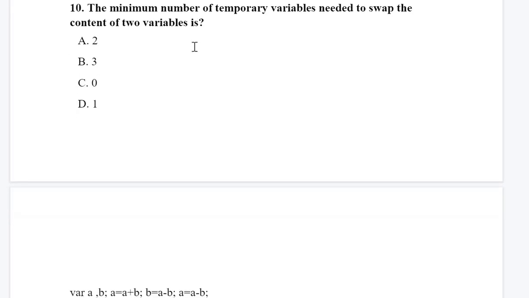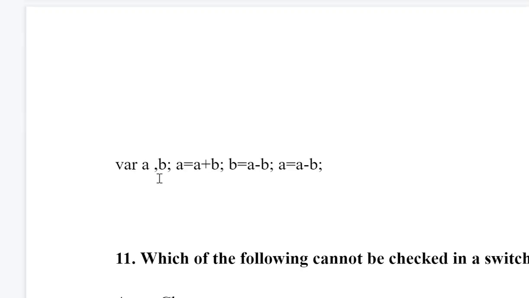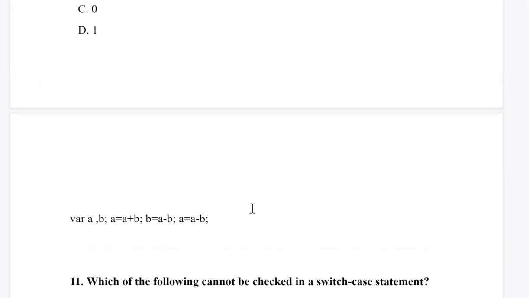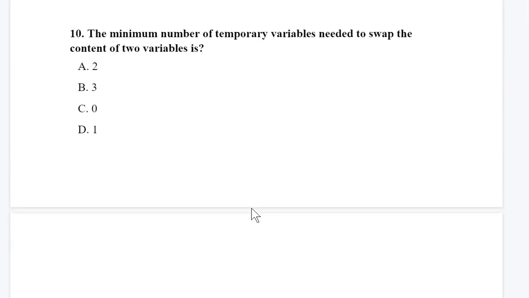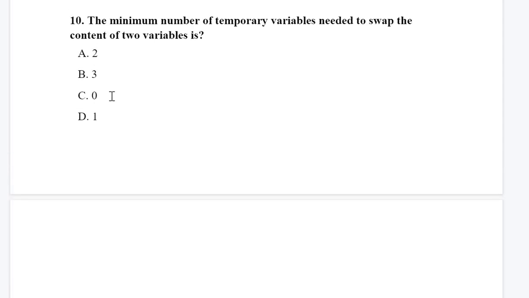If you use this concept, with variables a and b: a equals a plus b, b equals a minus b, and a equals a minus b. By using these expressions you can swap the variables. So you don't need a temporary variable if you are using this concept. So the value will be 0. Don't get confused. Here the answer will be 0.